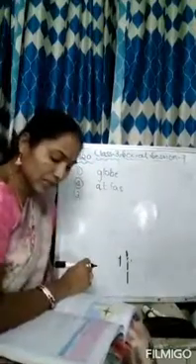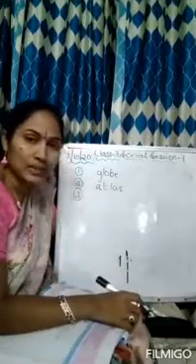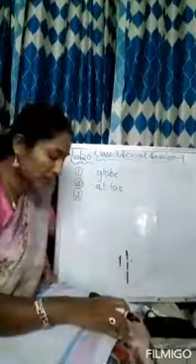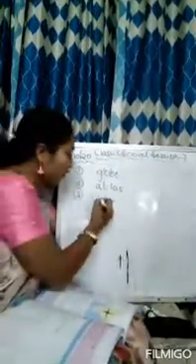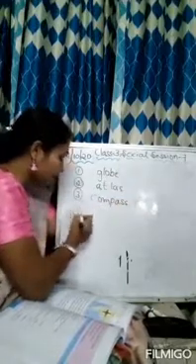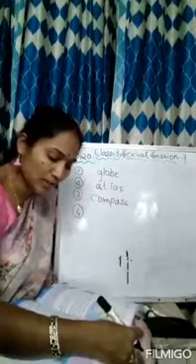Third one, sailors use a dash to find their way on the sea. What do sailors use to find their way on the sea? Compass. COMPASS, compass. Okay, next, the dash ocean is the smallest ocean.